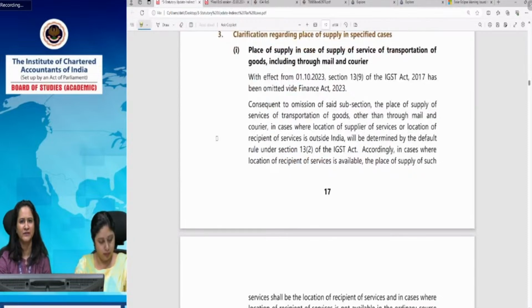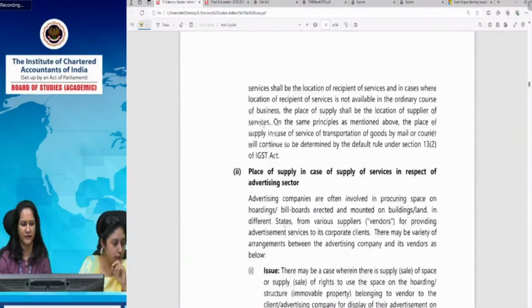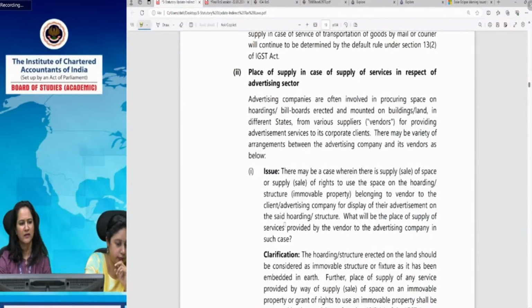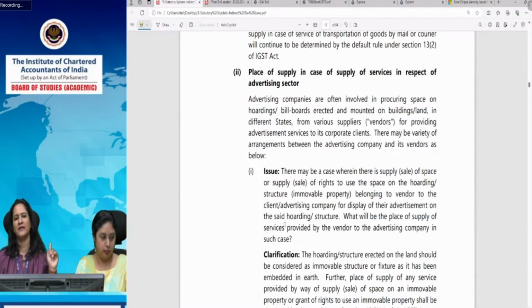Section 13(2) is a default rule in case the supplier or the recipient is outside India. Then coming to the next clarification, place of supply in case of supply of services in respect of the advertising sector. In case of the advertising sector, there can be two types of setup. Basically, there can be two scenarios. One is where there is a supply of space or the right to use that space on the holding structure, immovable property.